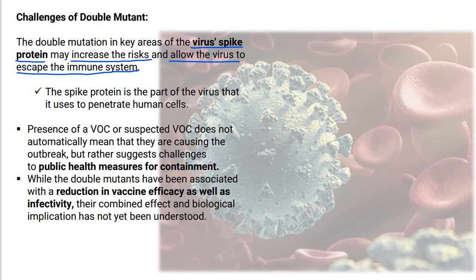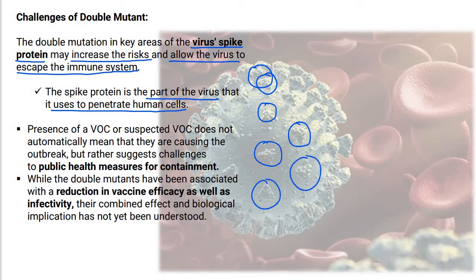The spike protein is part of the virus that it uses to penetrate the human cells. Over here you can see these are spike proteins which help the virus to penetrate the human cells further. So if mutations are found in these spike proteins, then it can also cheat your immune system.